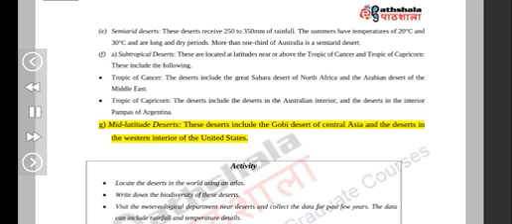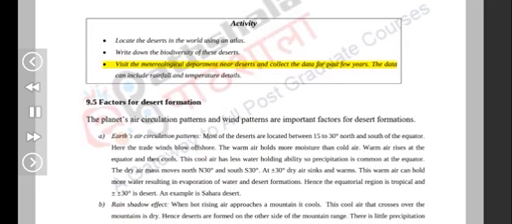of the United States. Activity. Locate the deserts in the world using an atlas. Write down the biodiversity of these deserts. Visit the meteorological department near deserts and collect the data for the past few years. The data can include rainfall and temperature details.